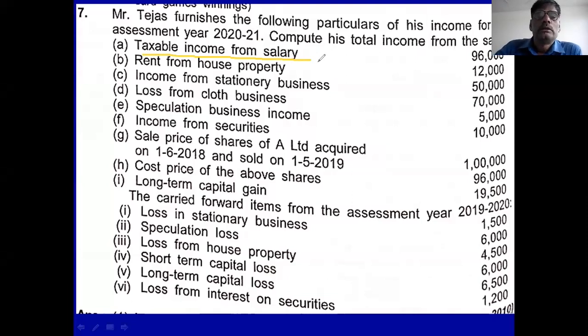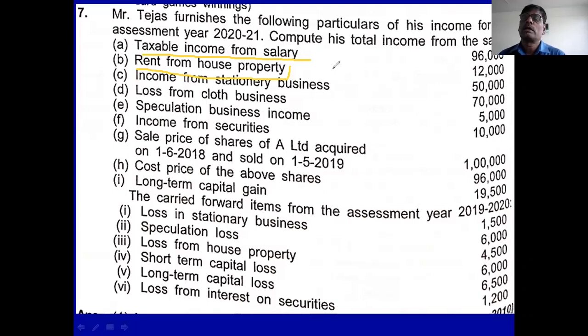Second point is rent from house property. Rent from house property is given. Income from house property is not given for you people. Remember this point very carefully. Rent is given, therefore you have to calculate income from house property. Rent received is to be compared with municipal value, fair rental value, standard rent, and ascertain the gross annual value. In the gross annual value, you have to deduct the municipal tax. Thereafter, you have to deduct the standard deduction and interest on loan.